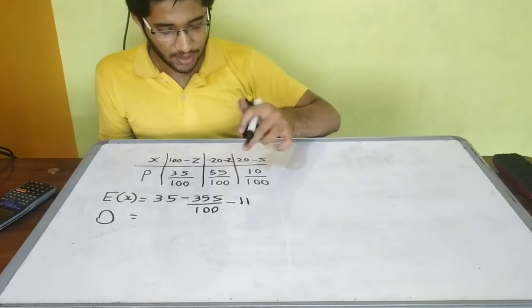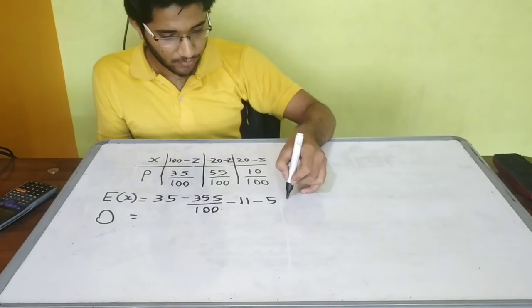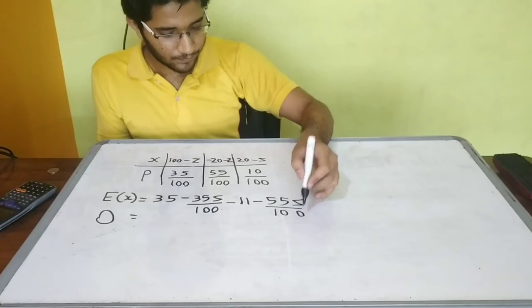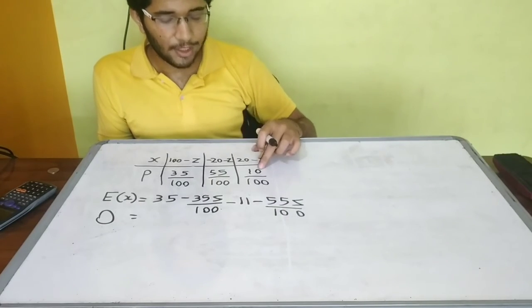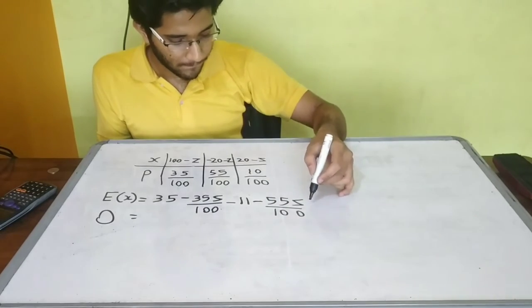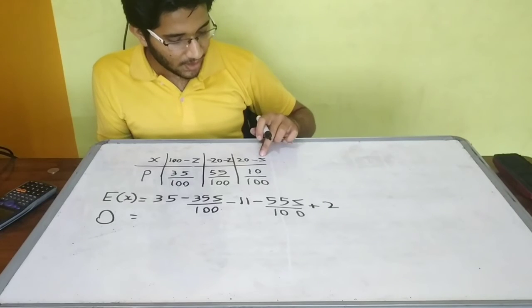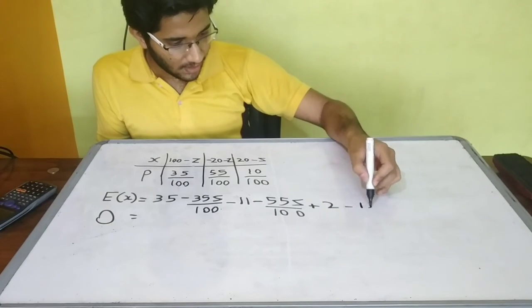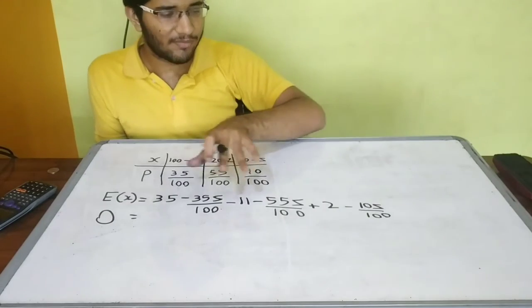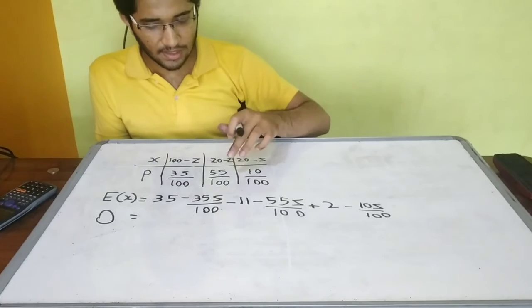And then negative Z into 55 upon 100 will be negative 55Z upon 100. Here it will be 20 into 10 upon 100, which means 2, and it is positive, so we will add plus 2 and minus 10Z upon 100. So we will combine the variable part and take all the constants on the other side.